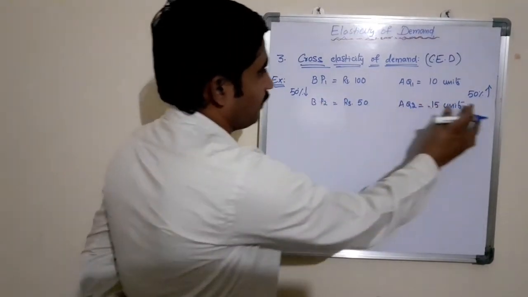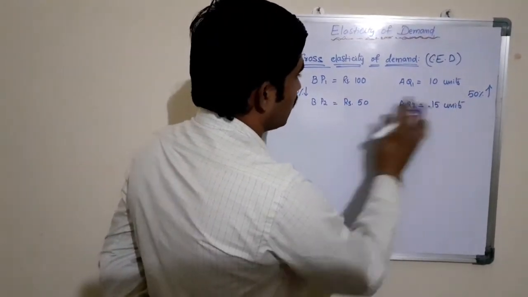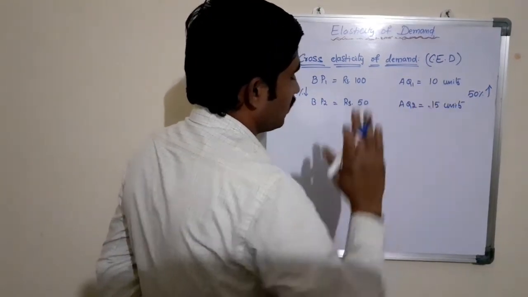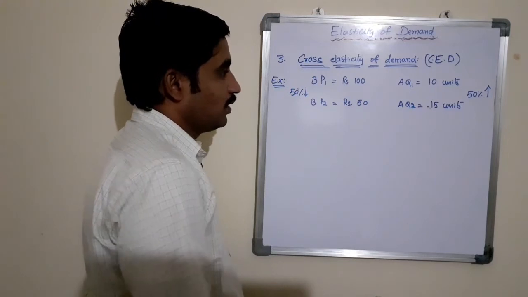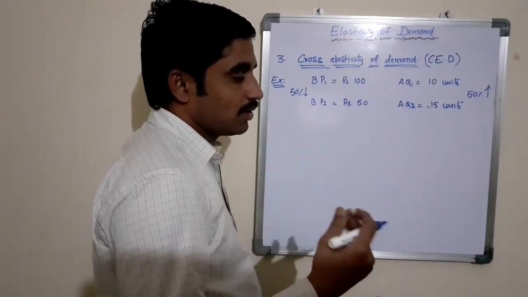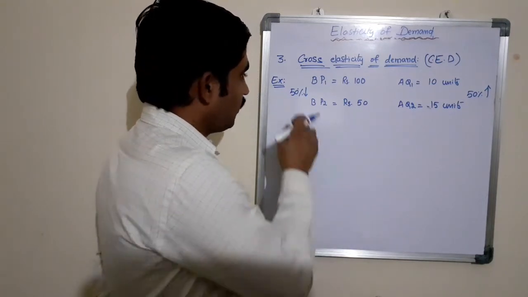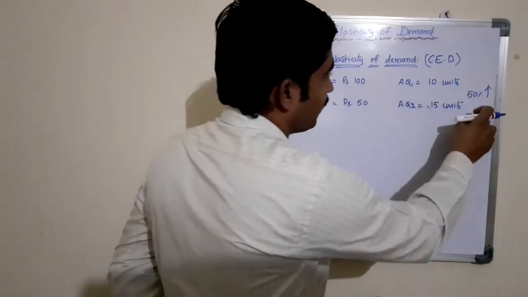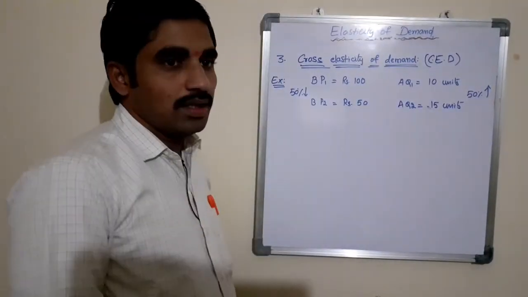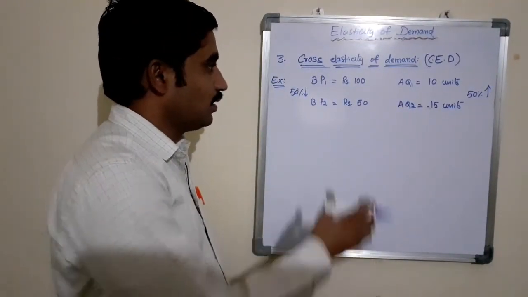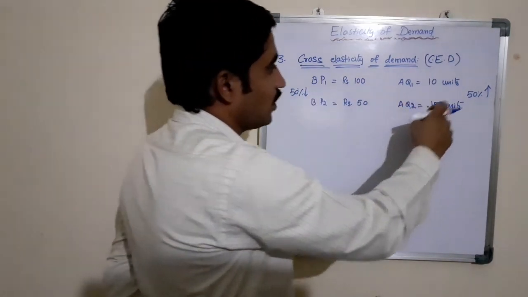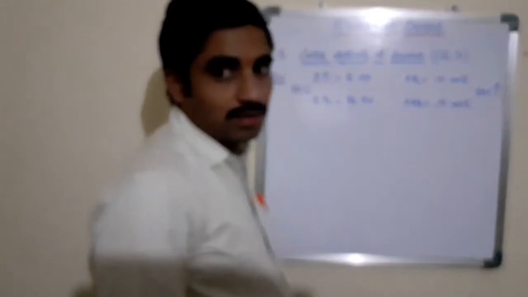Based on this percentage change in price and quantity demanded, we can decide whether it is elastic, inelastic or unity elastic. 50% decrease and 50% increase means there is a unity elastic demand, because the proportionate change in price is exactly equal to the proportionate change in quantity demanded.